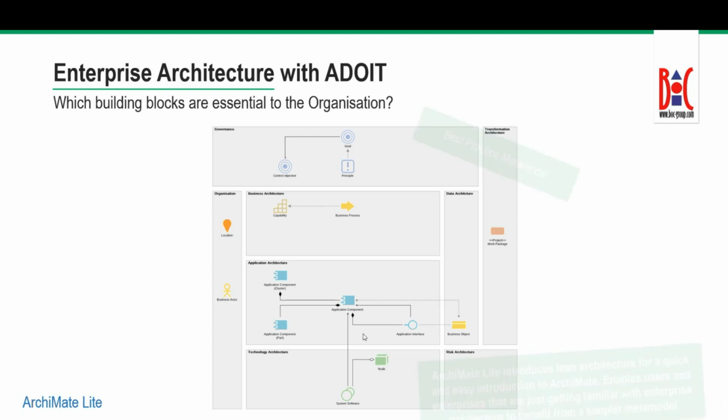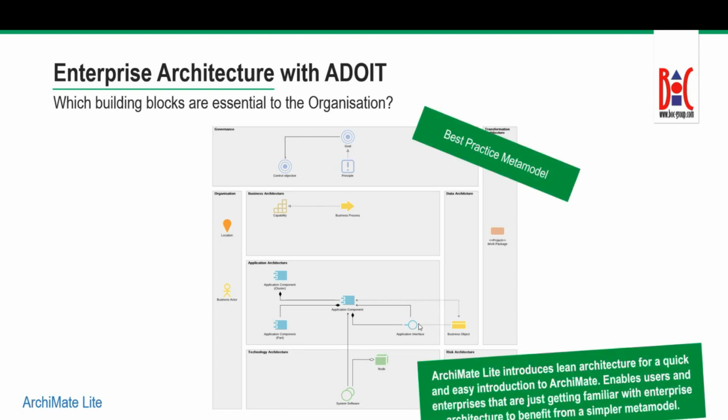Now, let me just quickly click here. You can see that you can tone it down here. You can make this meta model a little bit less complex, with fewer options or fewer objects available. You can also create your own attributes. You can go in and alter the assets that you have there. If you define that you internally have certain ways to contextualize your application component that are not part of our current structure, you can just add those attributes into the tool. So it's a very configurable meta model.